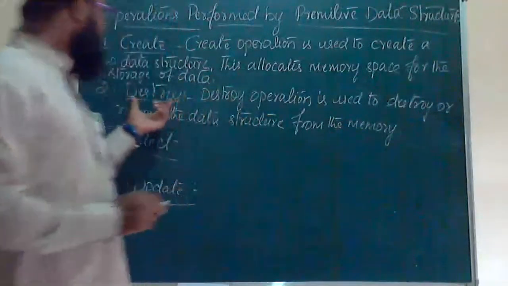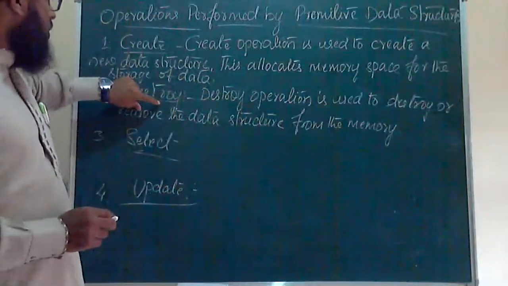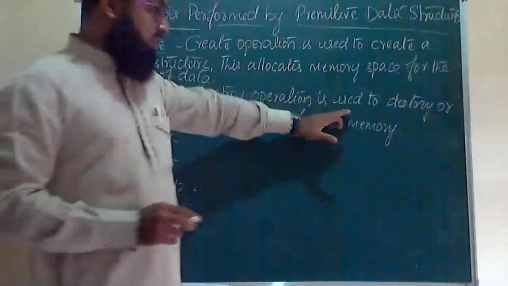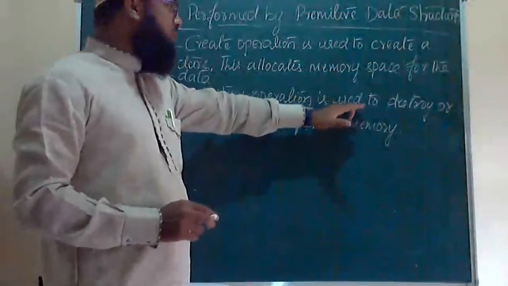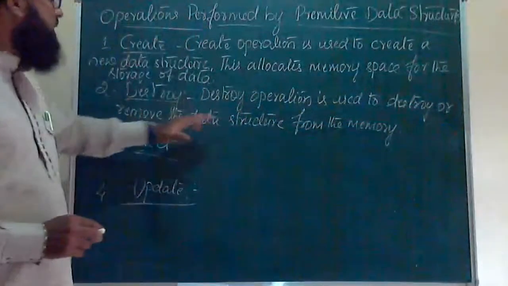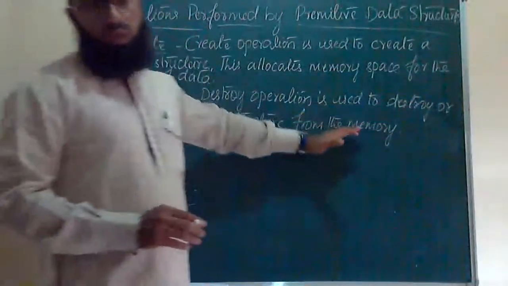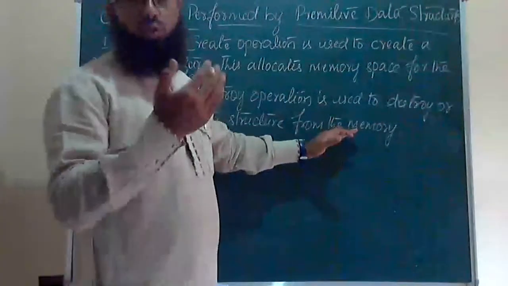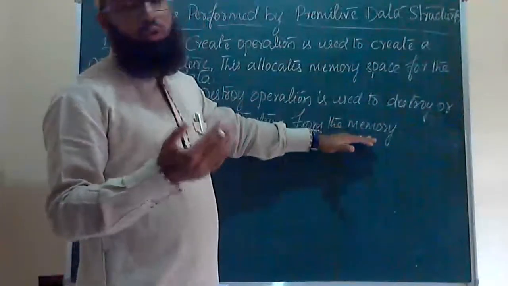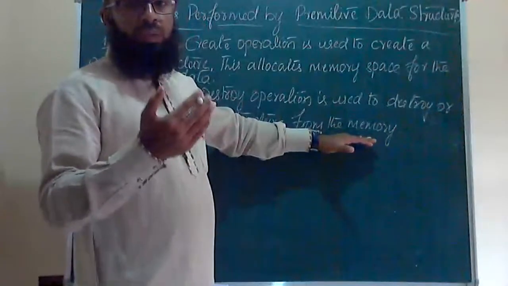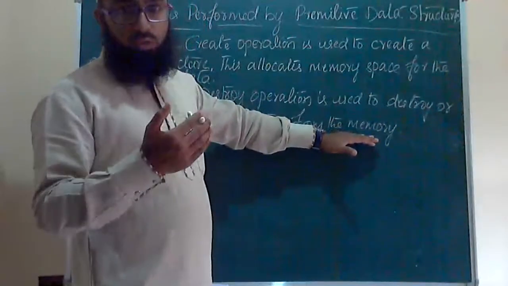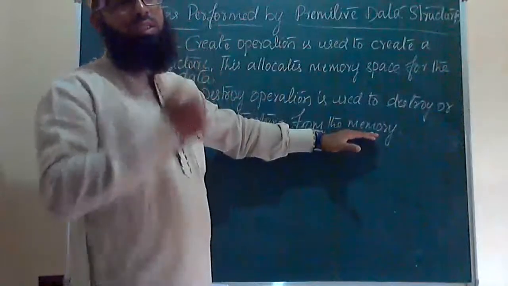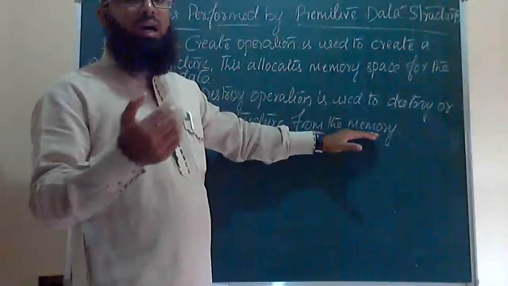Here in primitive data structure, destroy operation is used to destroy or remove the data structure from the memory. Think of memory as computer memory. Some data is stored in the computer memory, that is the hard disk.